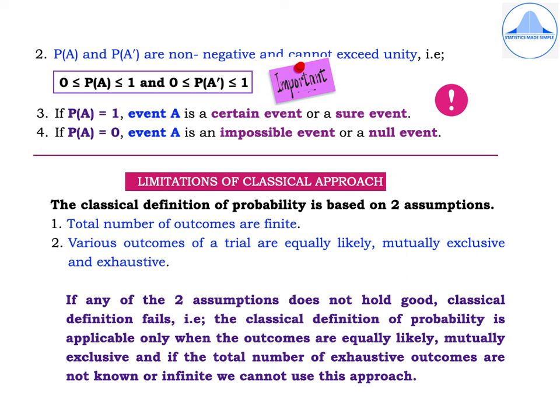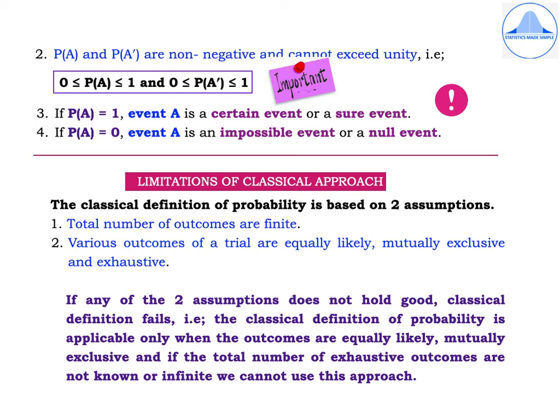Now, lastly, I will discuss the limitations of the classical approach. We know that the classical definition of probability is based on two assumptions. The first assumption is the total number of outcomes is finite, and secondly, various outcomes of a trial should be equally likely, mutually exclusive, and exhaustive.